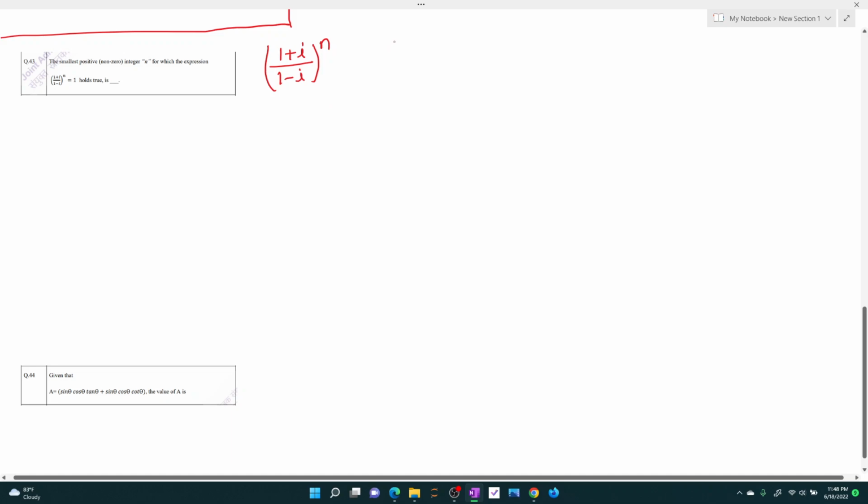Let's start with 1 plus iota in this question by finding out the exponential form. When we say the exponential form, that simply means the form r exponential of iota theta, where r is the modulus, and the formula is square root of x square plus y square, and the value of theta is the angle, with the formula tan inverse of y upon x, given the complex number z is x plus iota y.